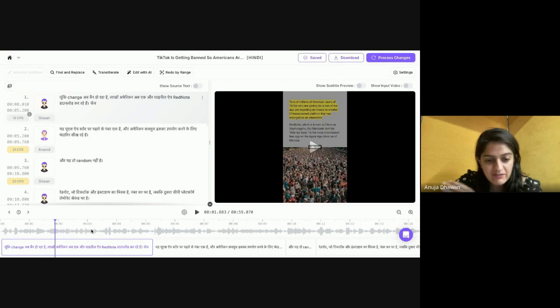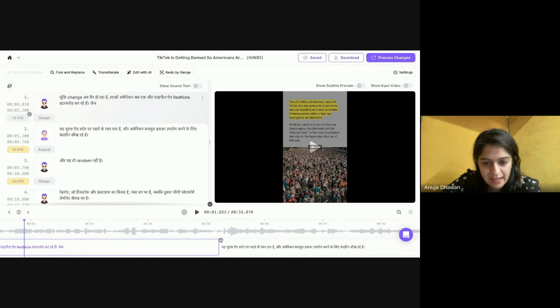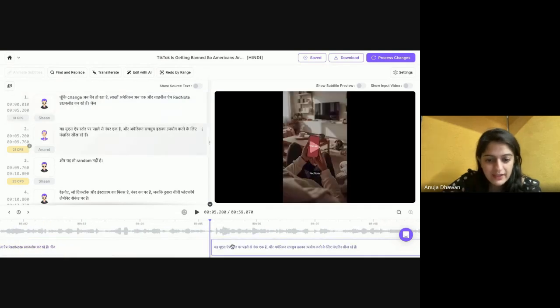So here the waveform that you see is for the input video. This is to tell you that there is a certain gap here, and then my next sentence starts. So I can very easily, from my input video waveform, match when a sentence should start and when it should not start. I can very easily move this here, so that I know my sentence starts from here.